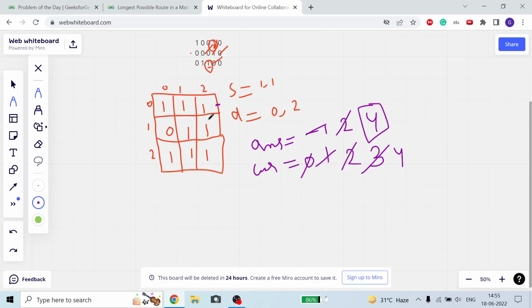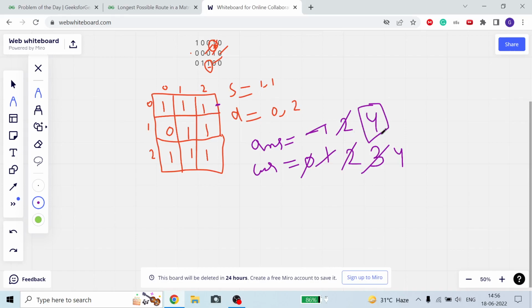This is how it works: if we reach a particular node, we make it 0, so that in this traversal we cannot come back to this particular node again. But when we are trying another path, we make it 1, so that this node is now free and we can use it for further traversal as well.